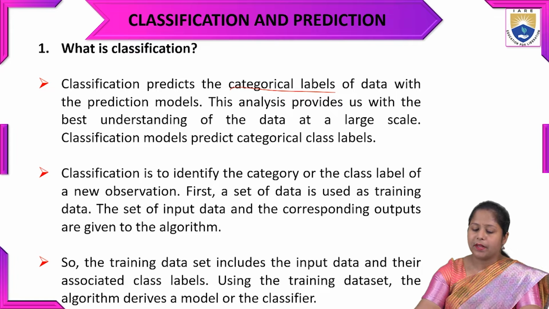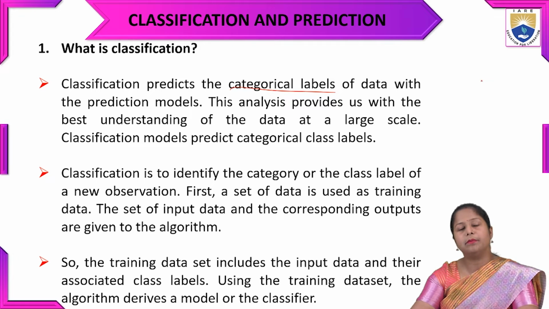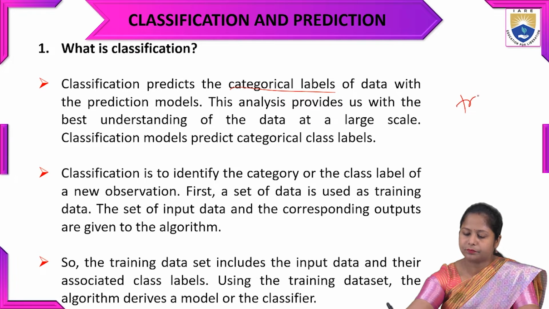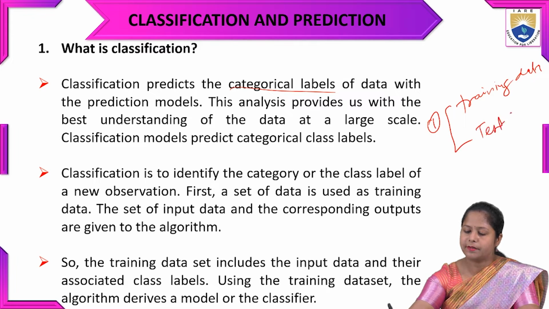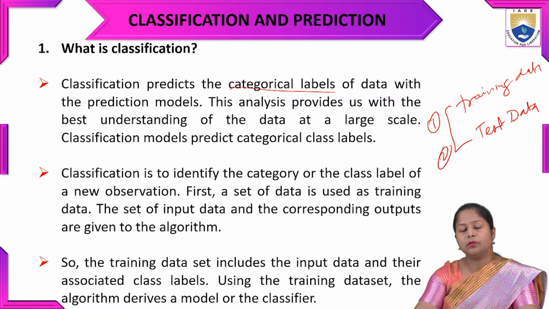First, a set of data will be used as training data, and second will be the test data. So the whole data is divided into two parts: the training data and the test data. The set of input data and the corresponding outputs will be given to the algorithm.